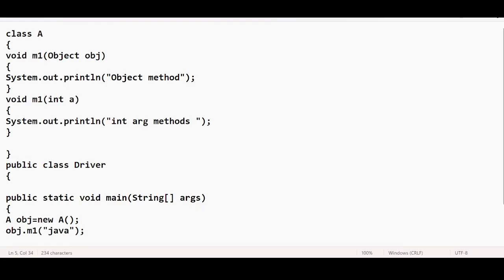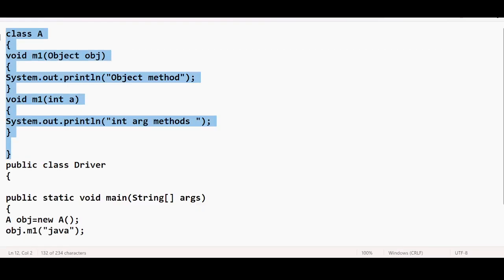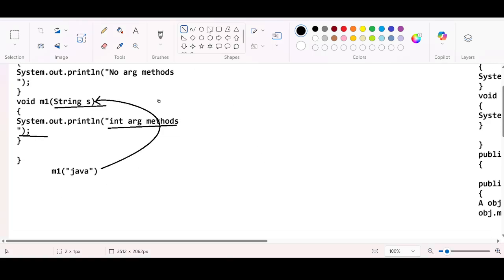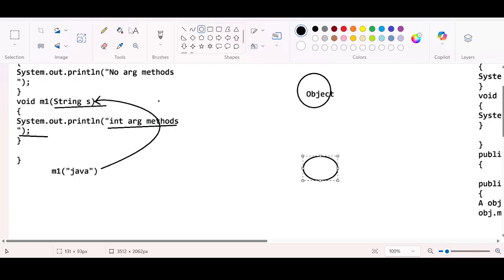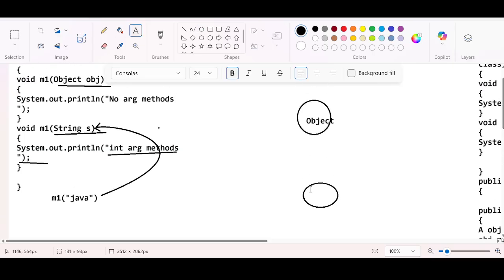Why the object method? I will tell you. I have already said, object is the super class of all the classes. You are passing the string argument, and for the string, object is a super class.